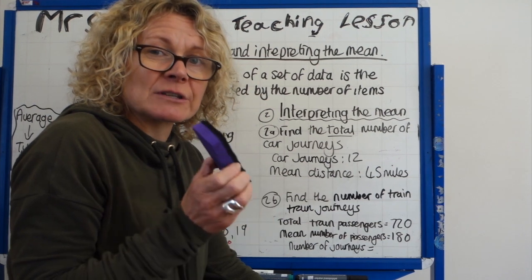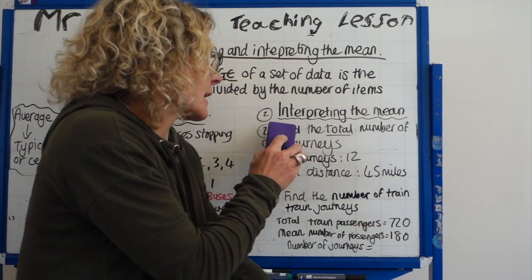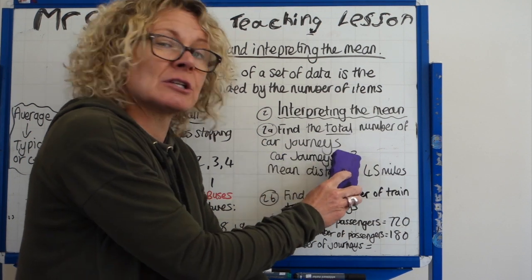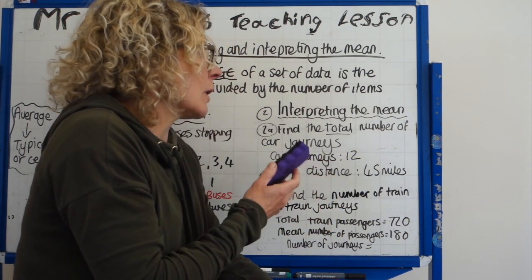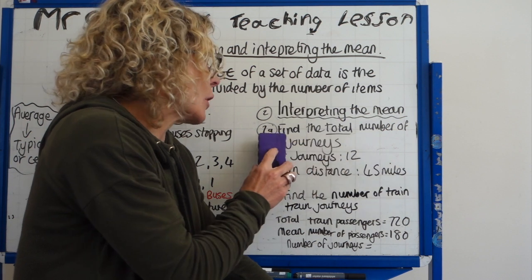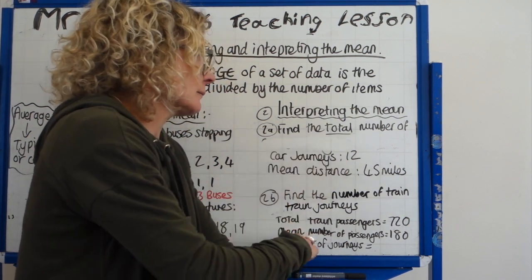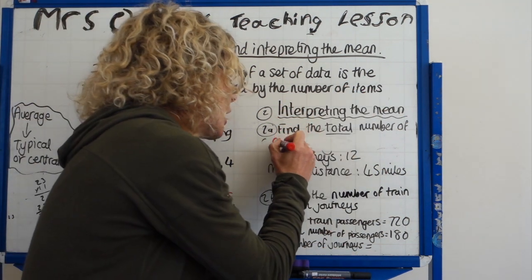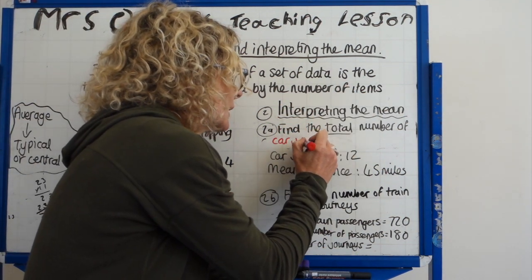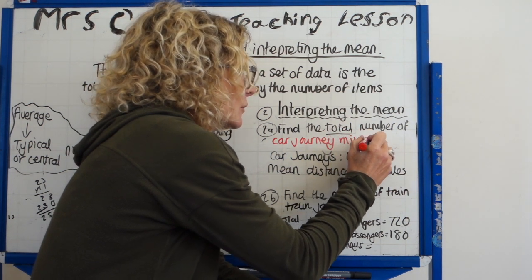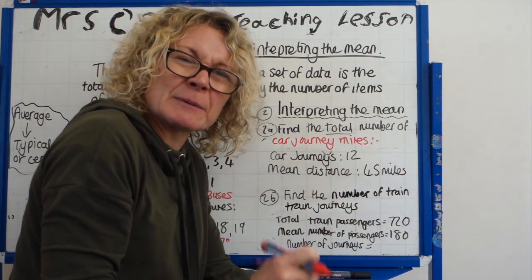Did you spot the deliberate mistake? On this second section, I've written find the total number of car journeys, and then I've written car journeys 12. What I meant was the total number of miles for the car journeys. So, total number of car journey miles. Okay, so that was just keeping you on your toes.